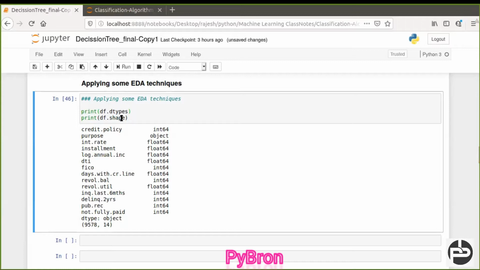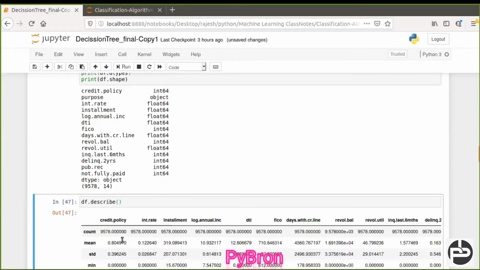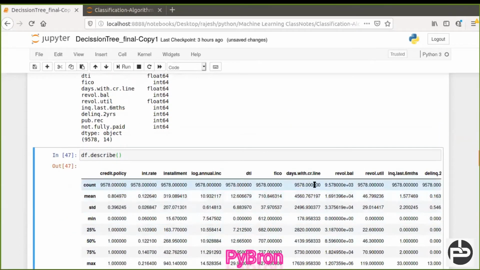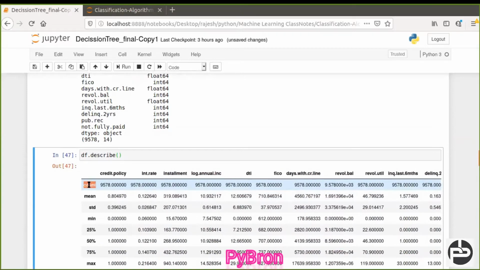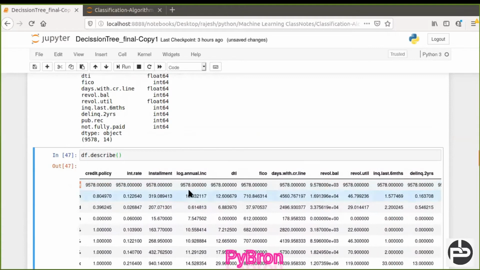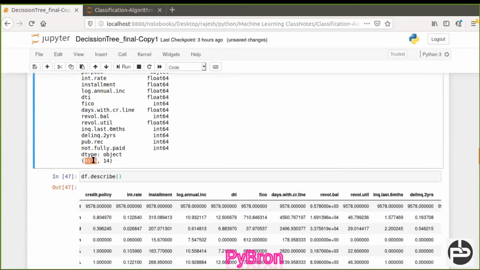Now if you want to see whether any null value is present or not, we can also check that using the describe function. How is it going to work? If you can see the count, all columns have the same count, 9578. And the shape of the data set is 9578 comma 14, so there are 9578 rows and 14 columns.